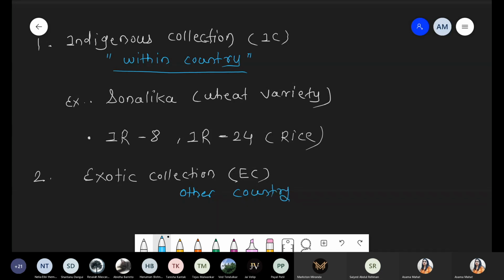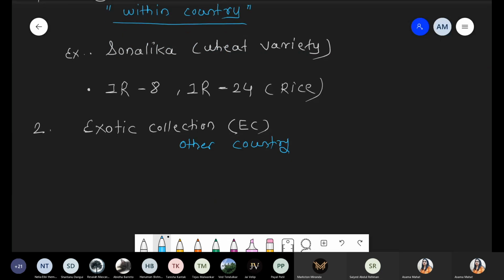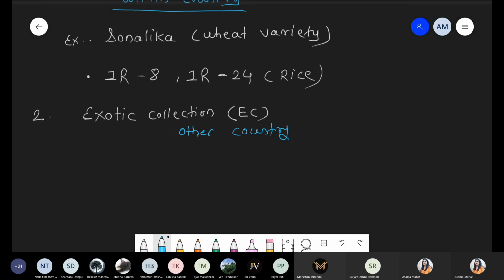Okay, and in this condition we are taking one variety with respect to rice, that is TN1. So we are taking a few examples. First of all, TN1. TN1 is basically a rice variety. We'll discuss in detail the meaning of this T. Actually, T is the name of a city, Taichung, and N is for native. So this is a native species of Taichung. From there we obtain this rice variety, so it is given the name on the basis of its native place. Simply that is TN1.